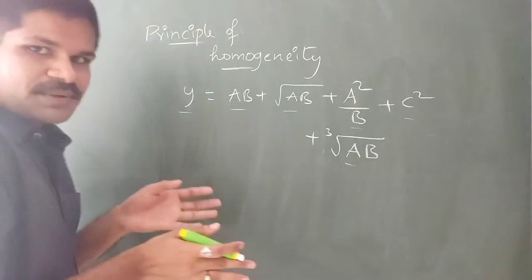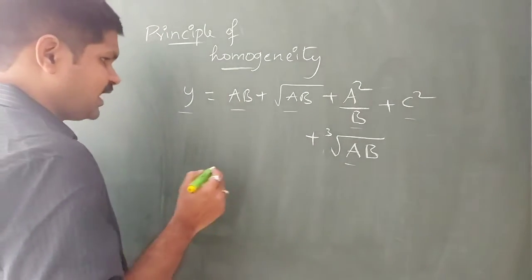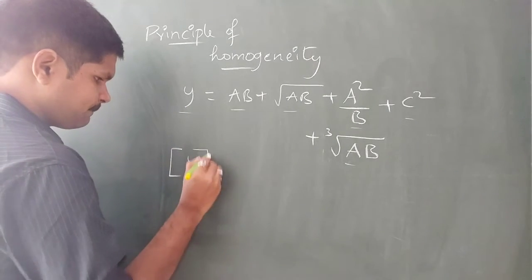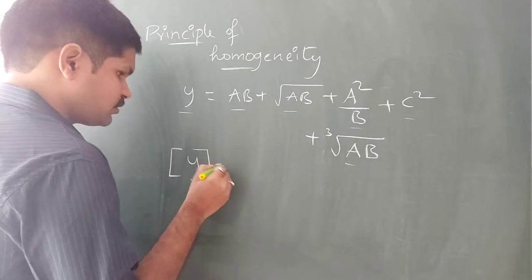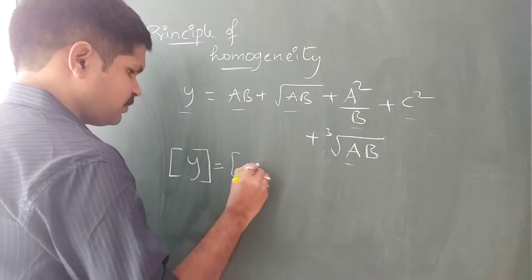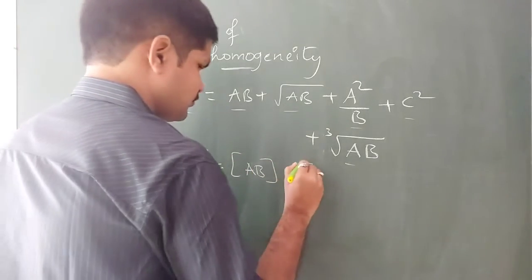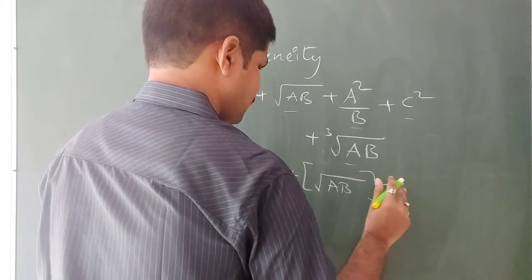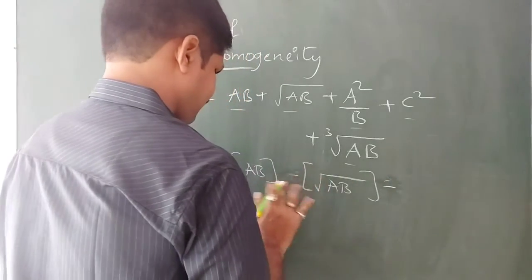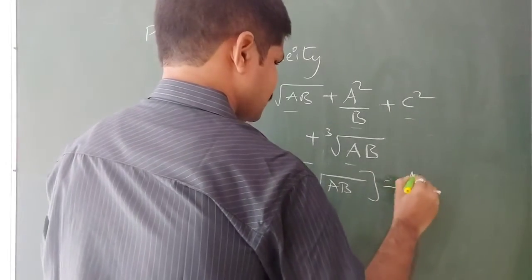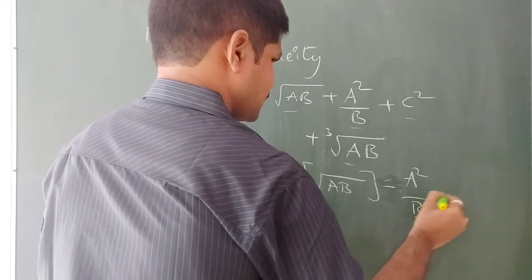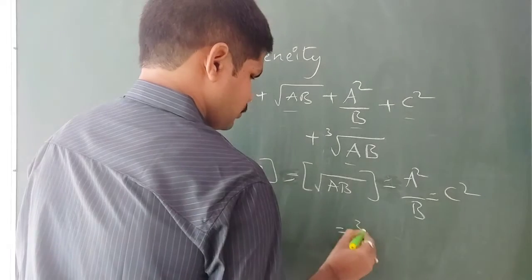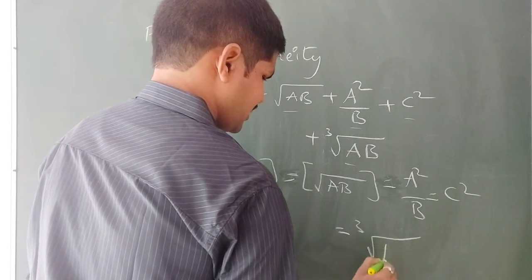According to the principle of homogeneity, the dimensional formula of y must be equal to the dimensional formula of ab, plus the dimensional formula of √(ab), plus the dimensional formula of a²/b, which equals that of c², which equals that of ∛(ab).